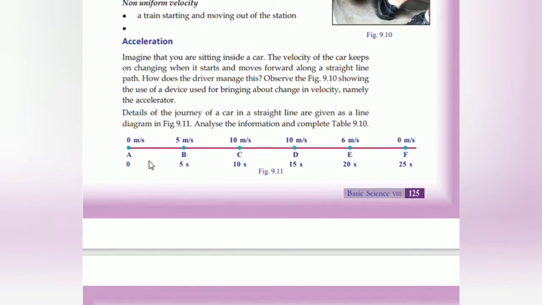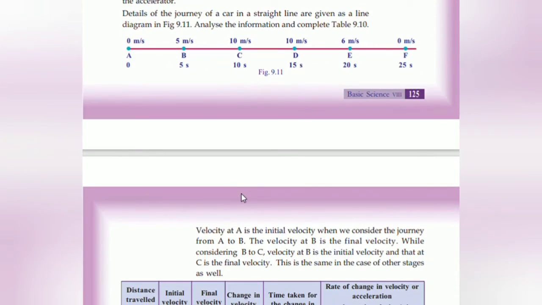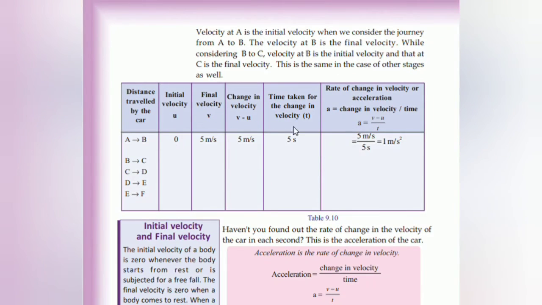Understood? Here we are taking the distance starting from A to B. The change in velocity is 5 meter per second and the time taken is 5 seconds. This we are applying here.